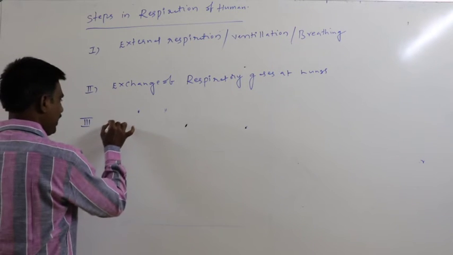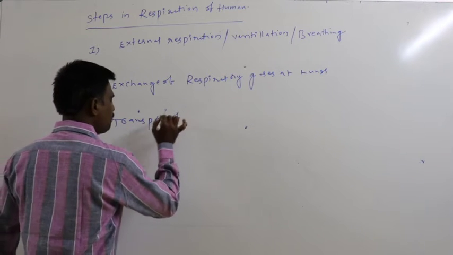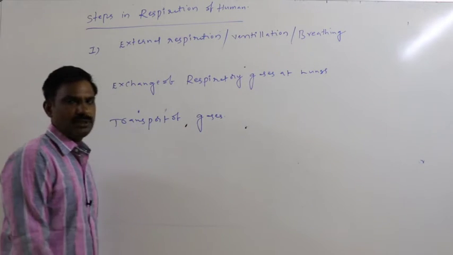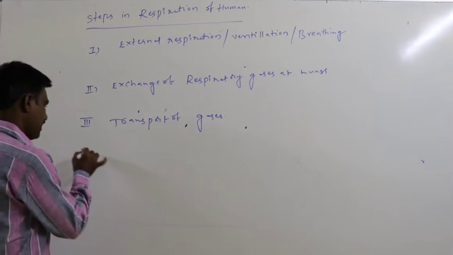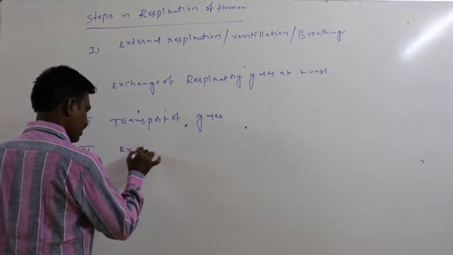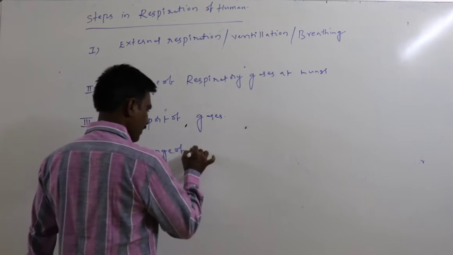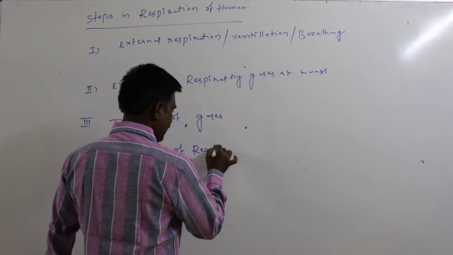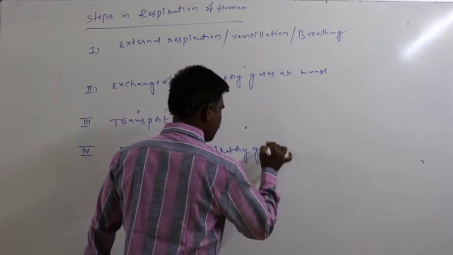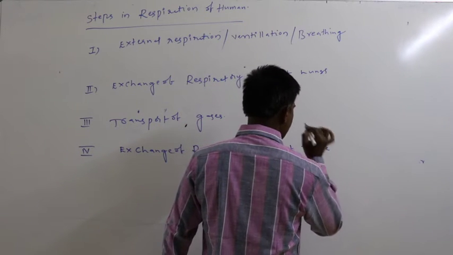Third step is the transport of gases, transport of the respiratory gases. Fourth step is exchange of respiratory gases at tissue.